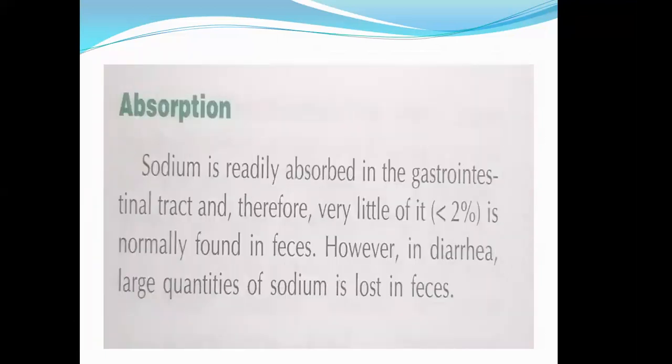Sodium is readily absorbed in the GIT tract, and therefore very little of it, less than 2%, is normally found in the feces. But if there is diarrhea, large quantities of sodium are lost in the feces, which will lead to hyponatremia. So it is absorbed in the GIT, and less than 2% is found in the feces. All of it is reabsorbed.